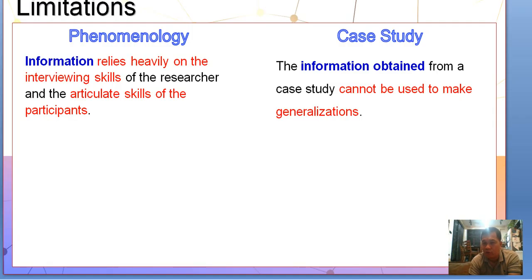But if you're looking into a qualitative study, it gets a lot more complicated because it relies a lot on your skill. Then the case study: the information obtained from the case study cannot be used to make generalizations. So these are the two limitations, class.